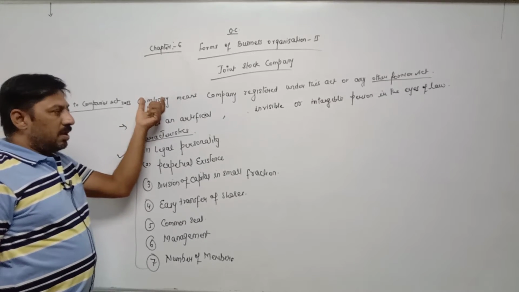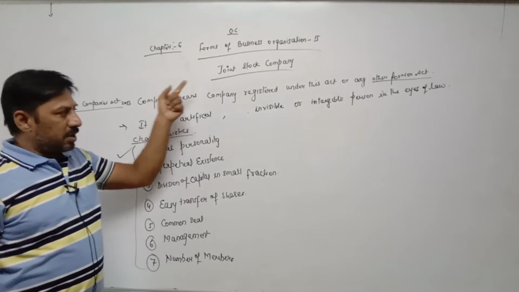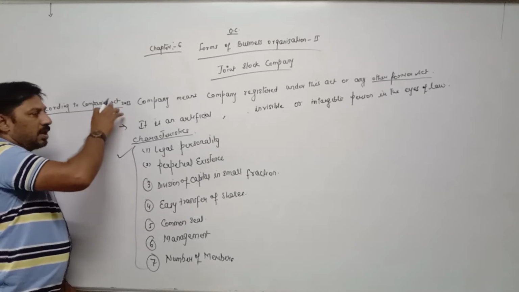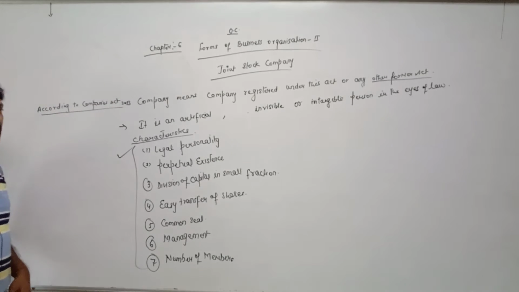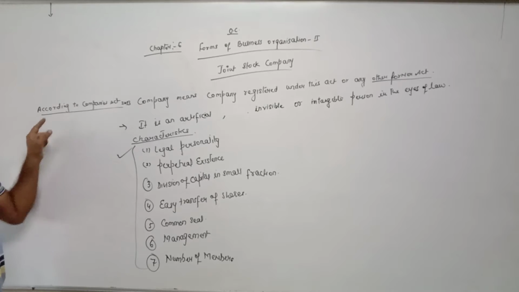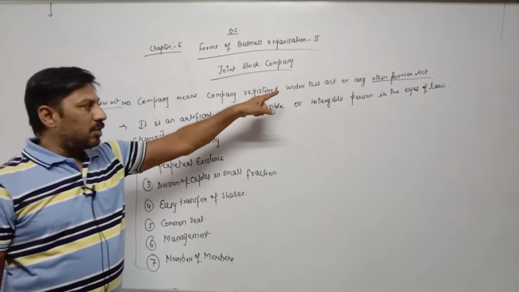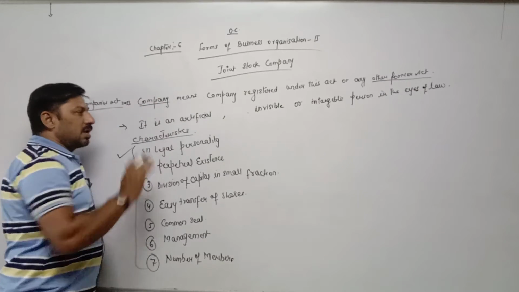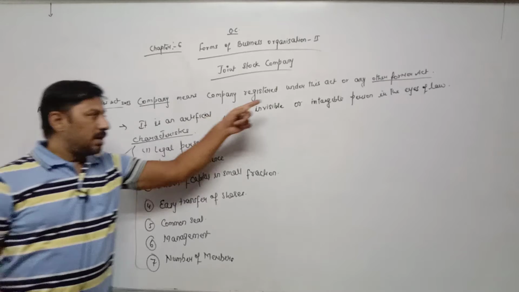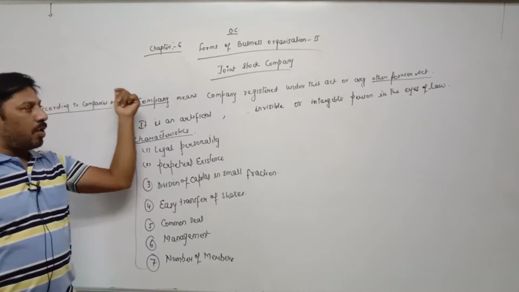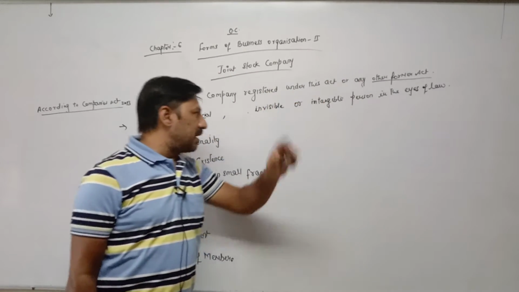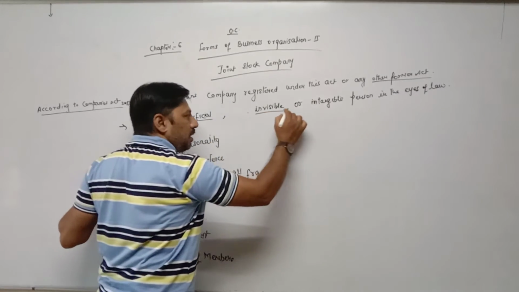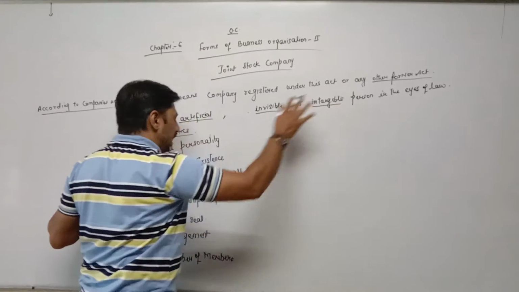Any business organization which is registered under the Companies Act 2013 or any other former act, means Companies Act 1956, is called a company. Once a company is established under the Companies Act 2013 or Companies Act 1956, then it is considered an artificial, invisible or intangible person in the eyes of law.